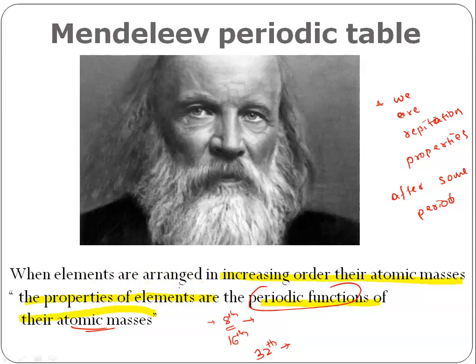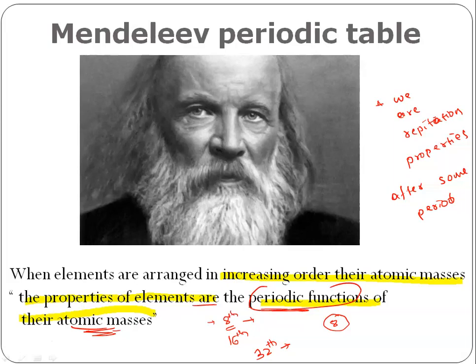He simply said that. So when we arrange elements in increasing order of their atomic masses, the properties of elements are the periodic functions of their atomic masses. After some periods, we'll start getting a repetition in the properties of the element. He said that. Okay, I hope you understood.